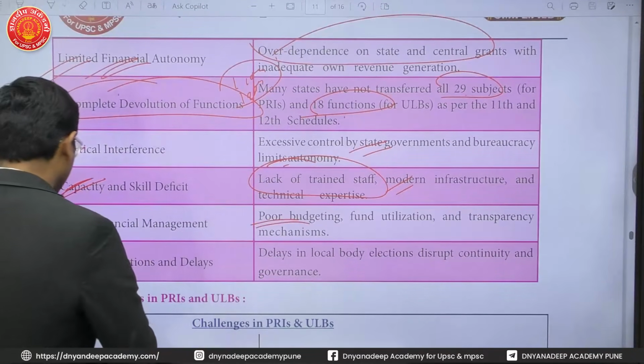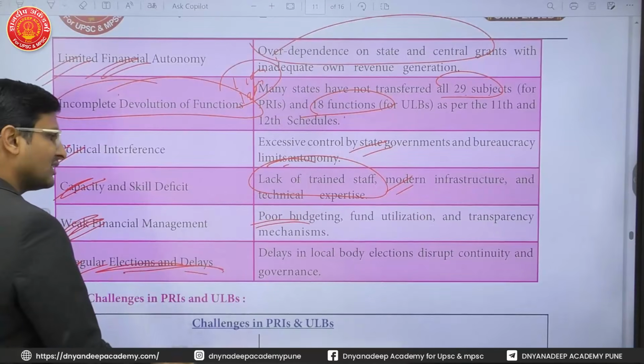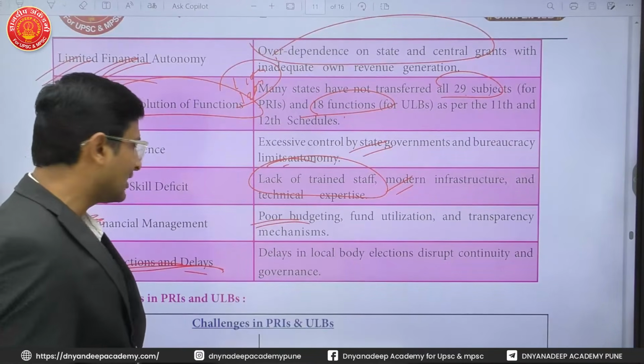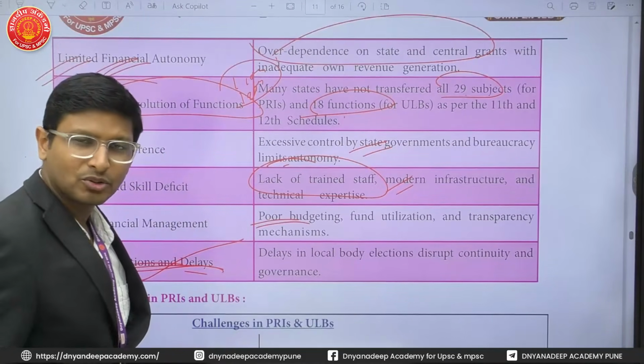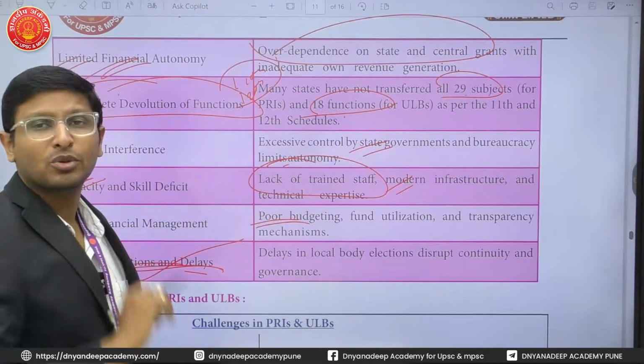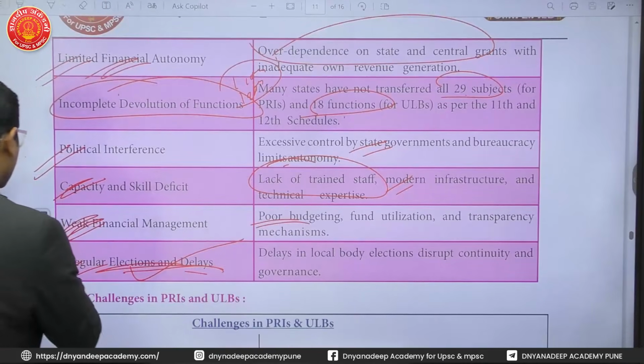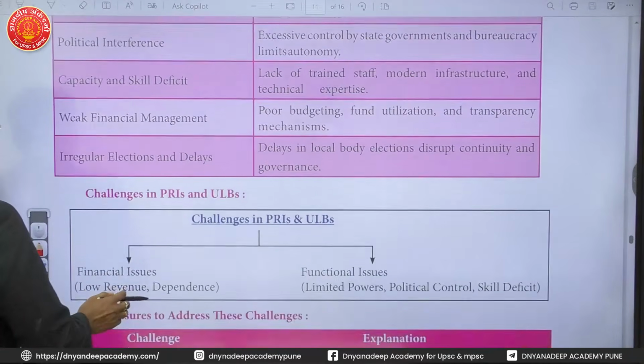Then irregular elections and delays. The elections are not conducted regularly. That is also a problematic thing. Sometimes the elections are conducted after 5 years also. Even though there is a need to conduct the election every 5 years, that is actually a problematic thing. Okay, these are the challenges.